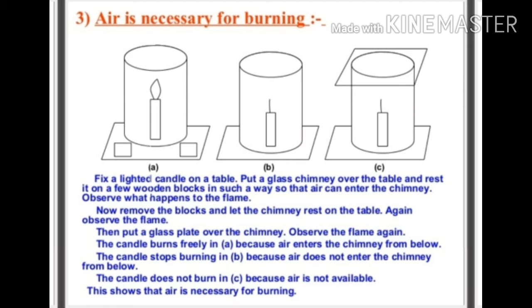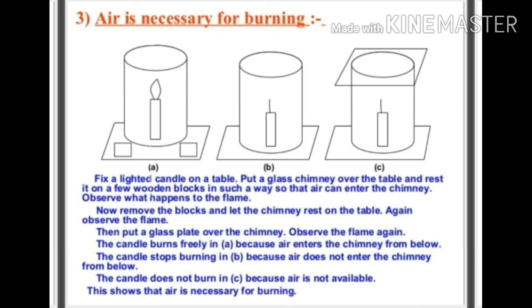Now what do we observe in the three setups? In the first setup, A, we observe the flame continues to burn. In setup B, we observe the candle will extinguish. And in C also, the candle is extinguished.